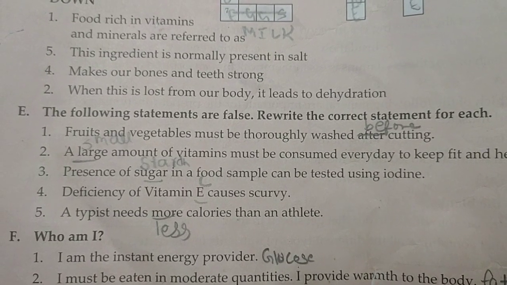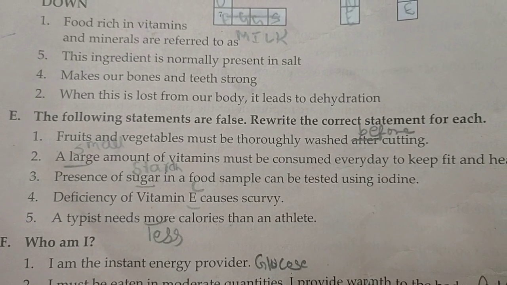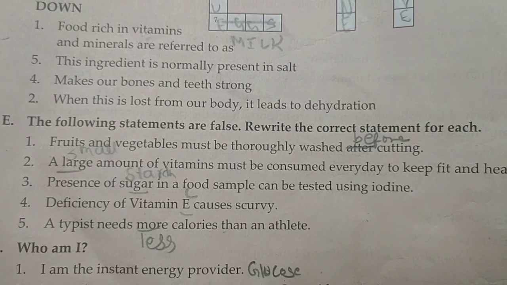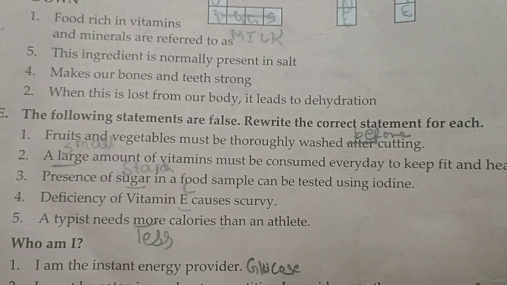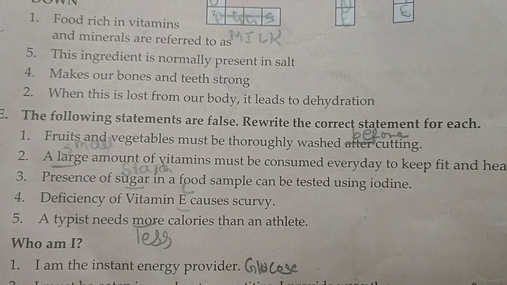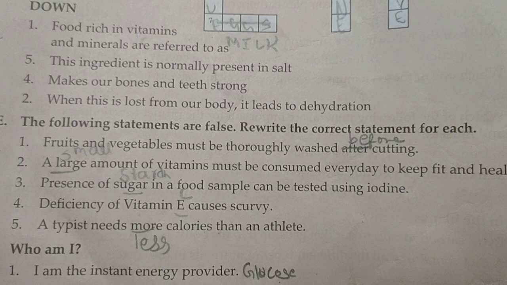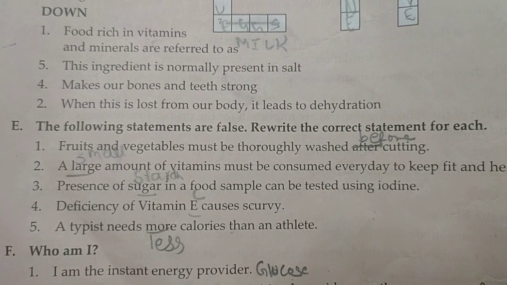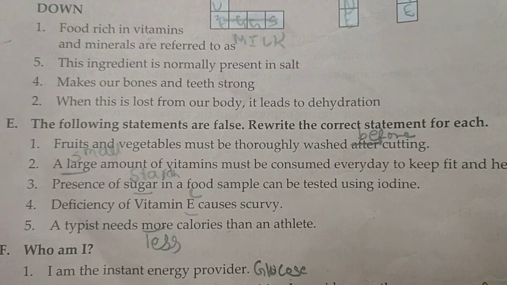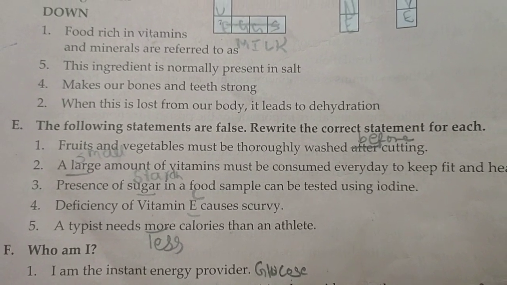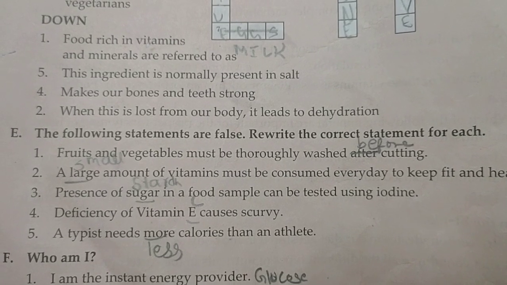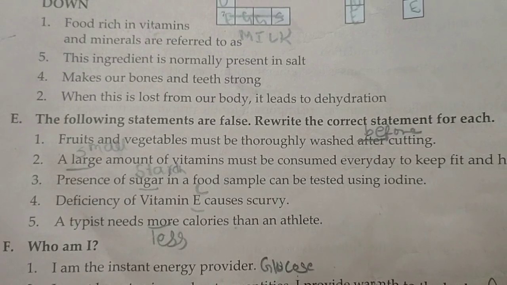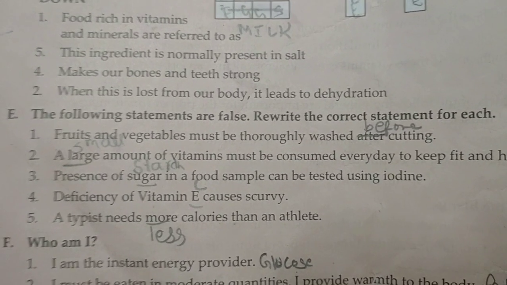No, we have read that it is vitamin C. A typist needs more calories than an athlete. Who needs more calories? A typist is sitting at the same place and typing only, but an athlete is running in the ground, so the athlete needs more calories. Children, I already told you, don't get confused in the pronunciation of vitamin and vitamin. They both are correct. One is British accent and one is American accent.